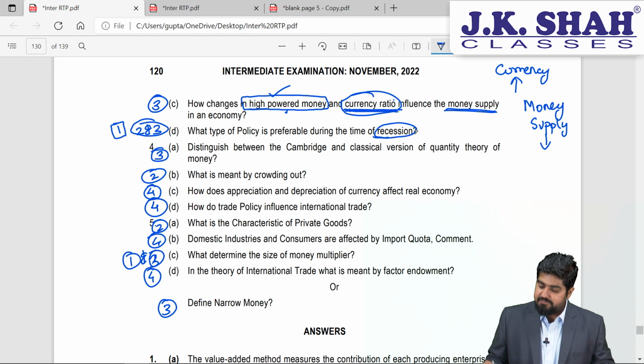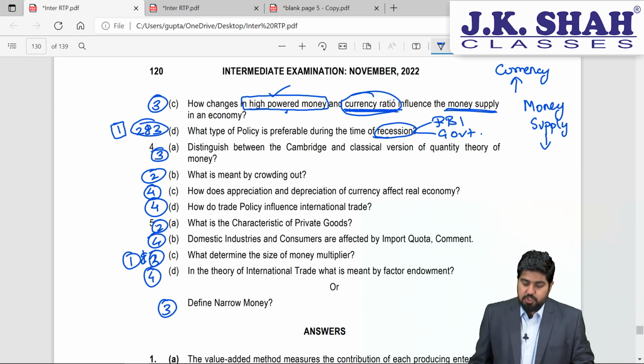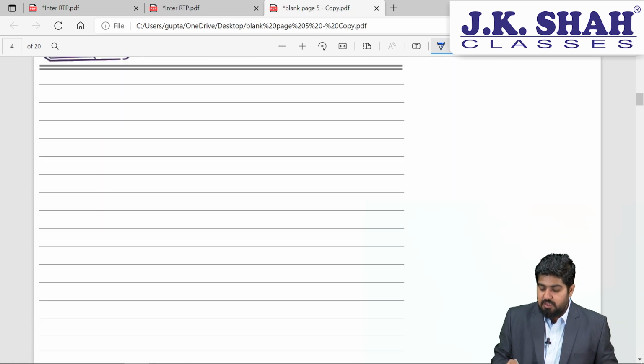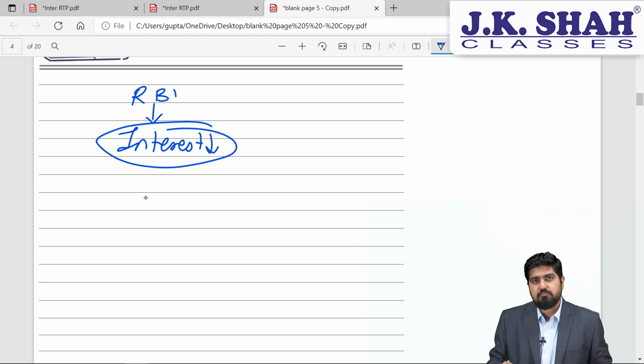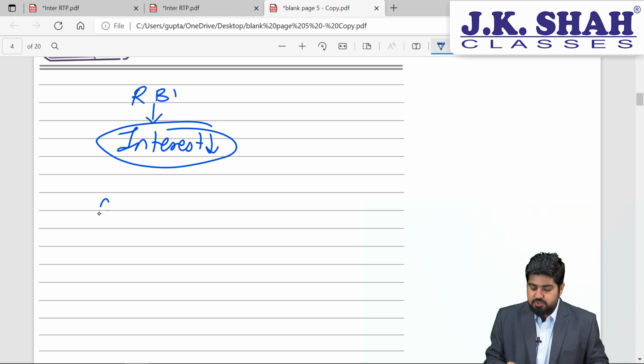So at that time, there are two parties who have to intervene. The one is RBI, the other one is government. RBI makes monetary policy, government makes fiscal policy. So at this time, what RBI has to do, I will tell you. RBI has to reduce the level of interest rates so that more people take loans, more people invest, and there can be a positive mindset. This is called expansionary monetary policy.